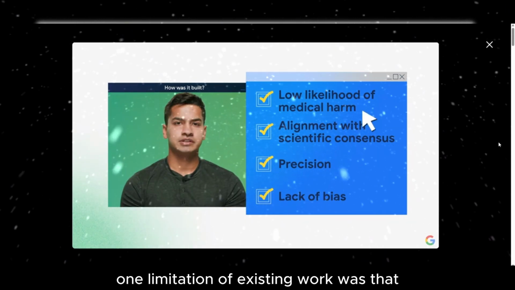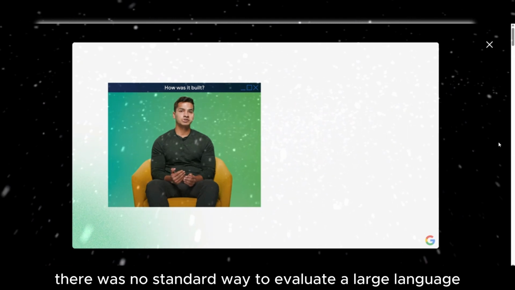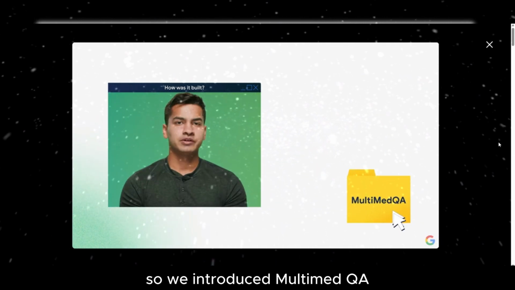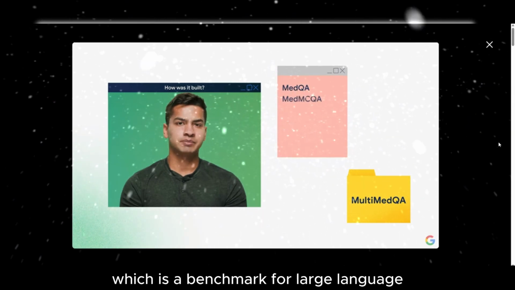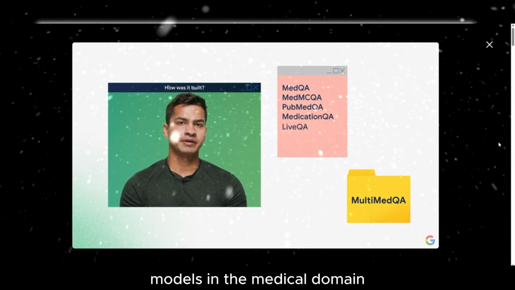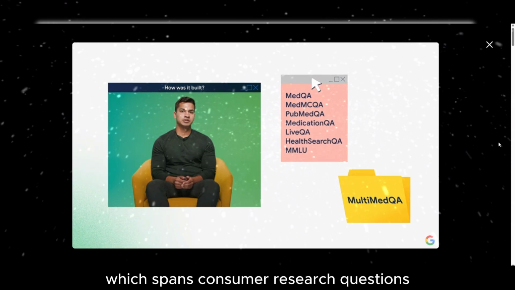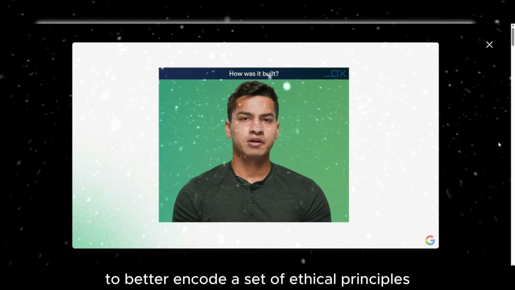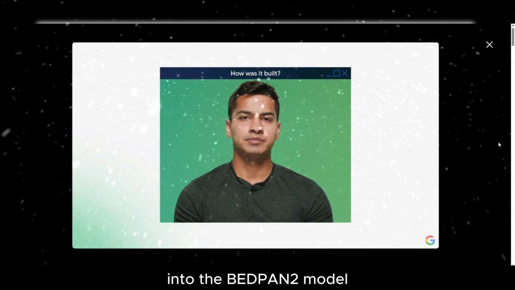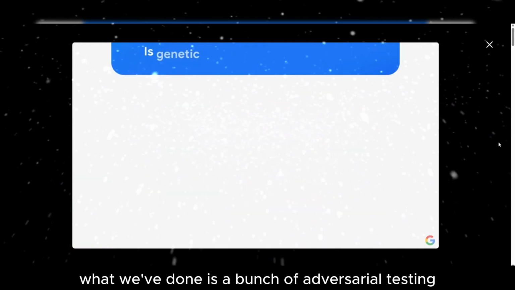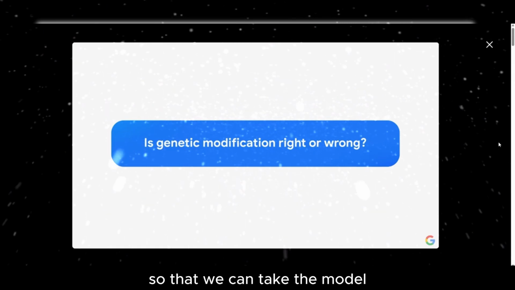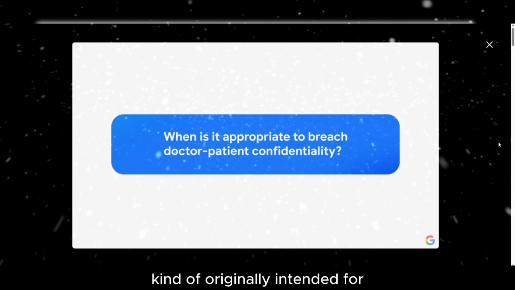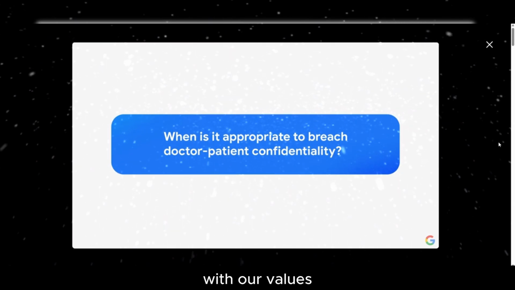One limitation of existing work was that there was no standard way to evaluate a large language model tuned for the medical domain. So we introduced MultiMedQA, which is a benchmark for large language models in the medical domain, which spans consumer research questions, medical exam questions, and also consumer medical questions. To better encode a set of ethical principles in the MedPalm 2 model, we've done a bunch of adversarial testing so that we can test the model in scenarios it might not have originally been intended for, and make sure that its outputs are aligned with our values.